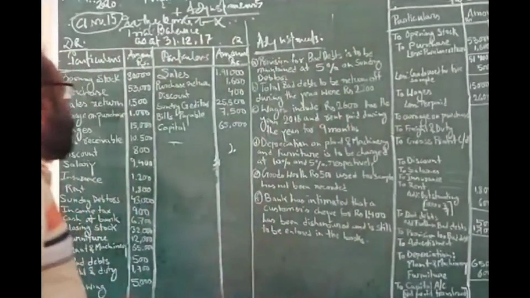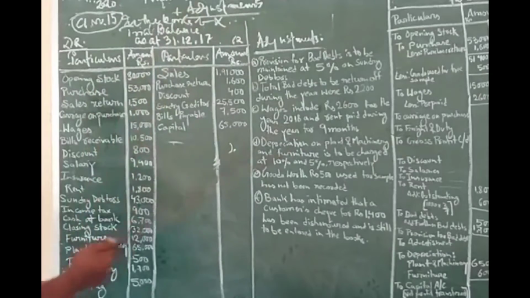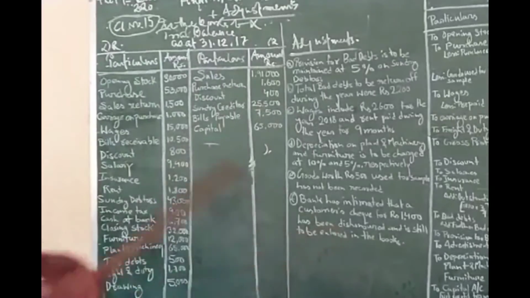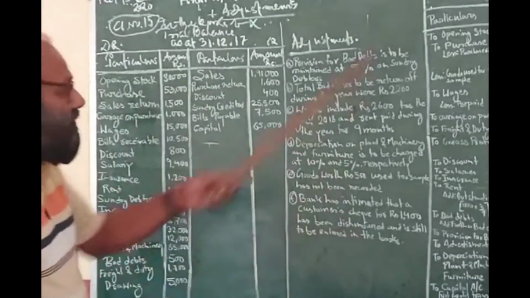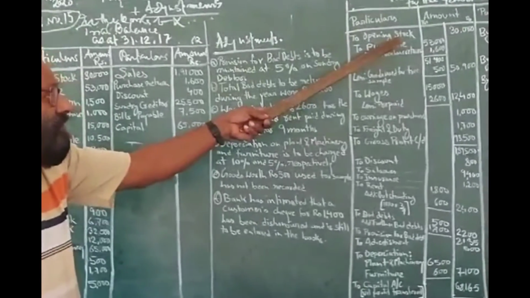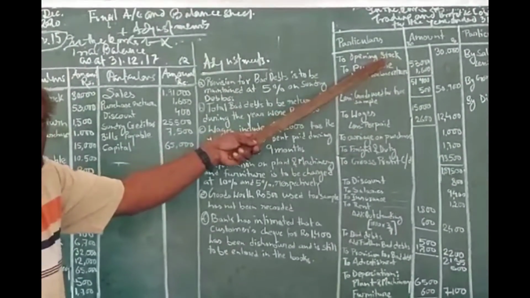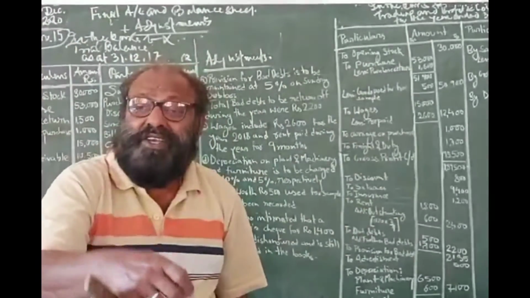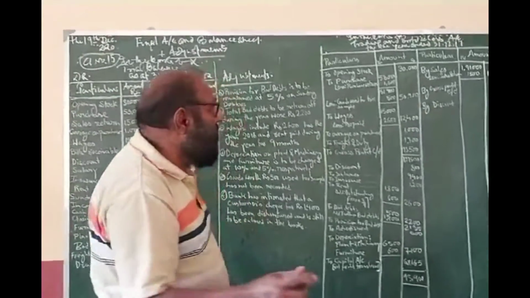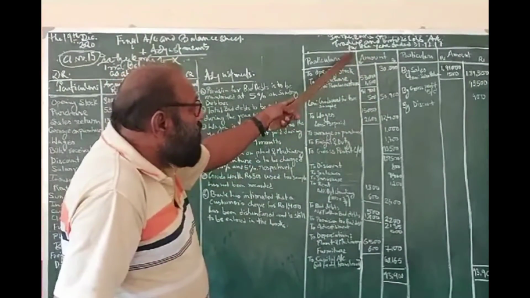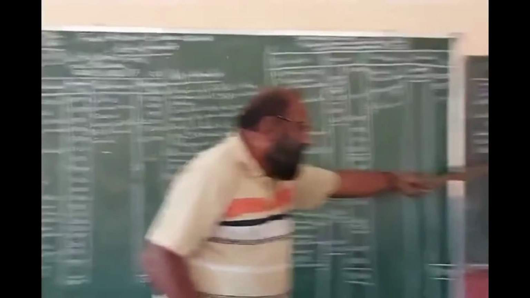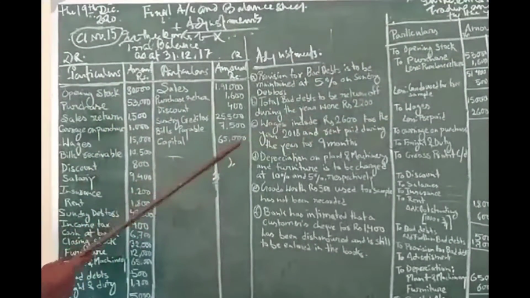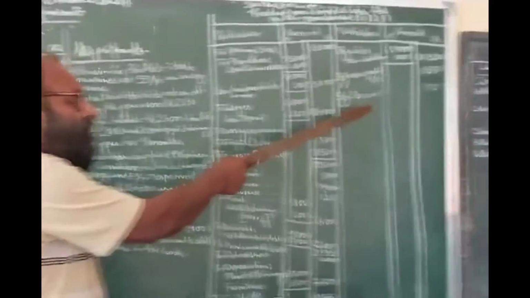Now in this trial balance you are getting opening stock. I know that, and you are aware that opening stock should be put on the debit side of the trading and profit and loss account, right? All this I have spelled out repeatedly on many occasions, so I am not entering into the details. We have to prepare one trading and profit and loss account, and the other one is the balance sheet. Now I am letting you know where these items would finally go. This is nothing but the concept of matching cost against revenue.